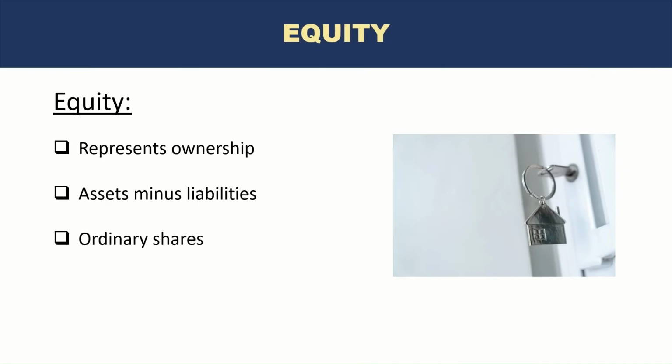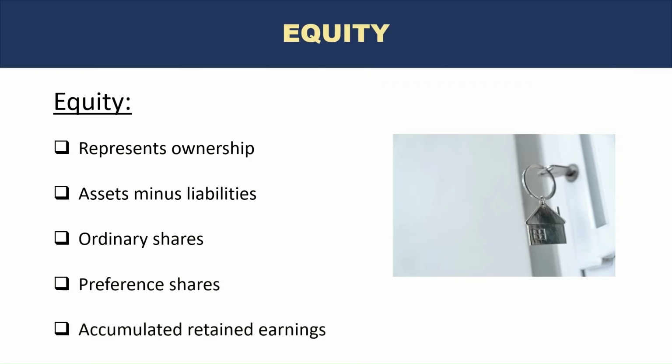Equity usually represents ordinary shares. Shareholders of a company own shares, and the value of those shares is represented under equity. It could also be preference shares and any accumulated retained earnings, which means that every year that the company earns profit or even loss, the owners or the equity holders own that, right? So it goes into equity. And we will see that when we go through the financial statements such as P&L and balance sheet, where accumulated retained earnings come into play.